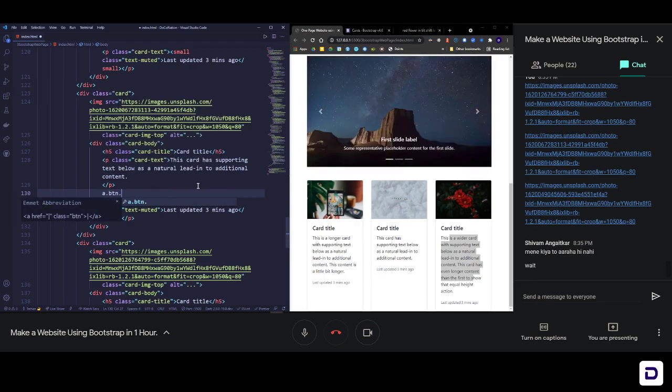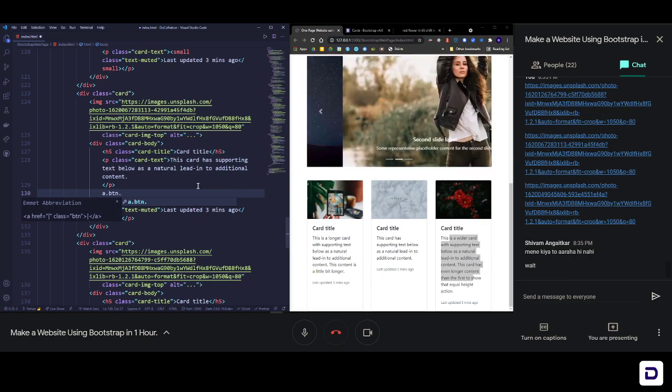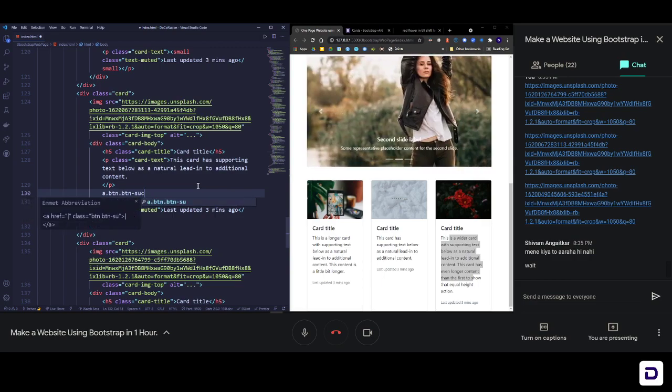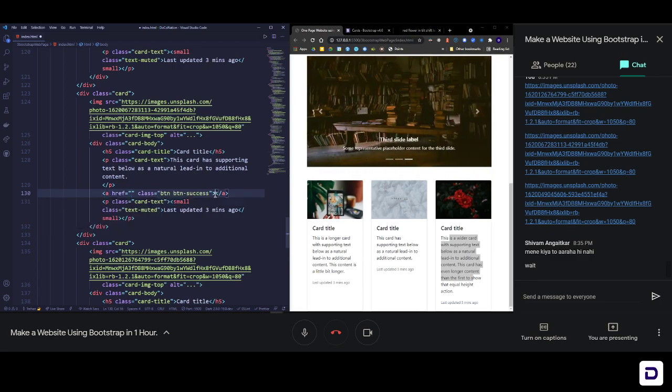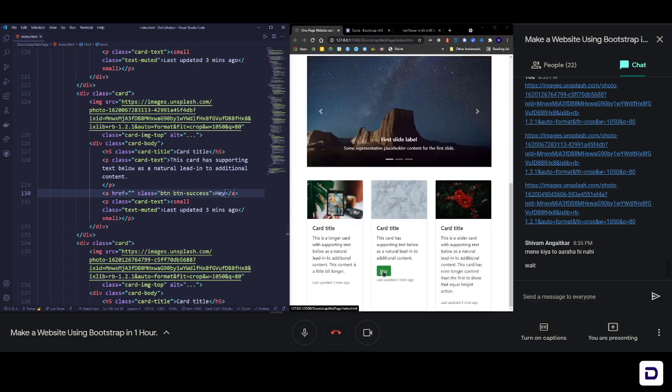Let's add some green buttons, success buttons. So btn space success. Okay, enter it, and then we can write something here, hey or something, and then save it. You can see that we have a button now. It's that simple. Nothing is required.